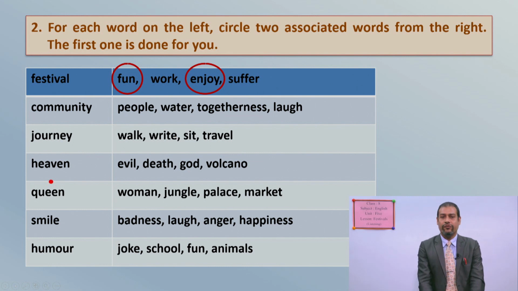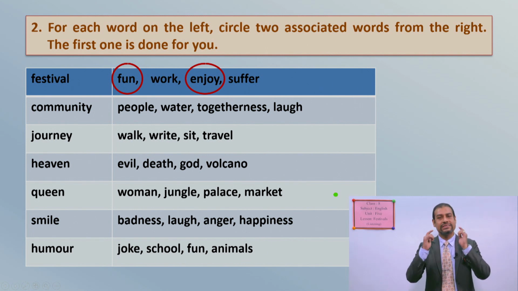Okay. For heaven, which are the words? Evil or death or God or volcano. Queen, for queen, which are the words related to? Woman or jungle or palace or market. For smile, badness or laugh or anger or happiness. For humor, joke or school or fun or animals. This is your second task.